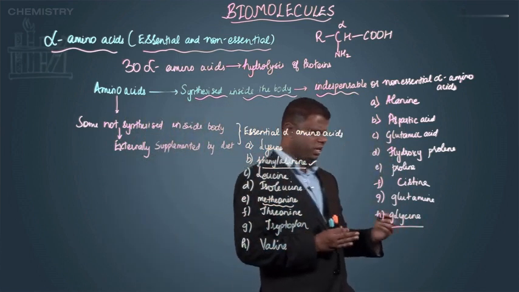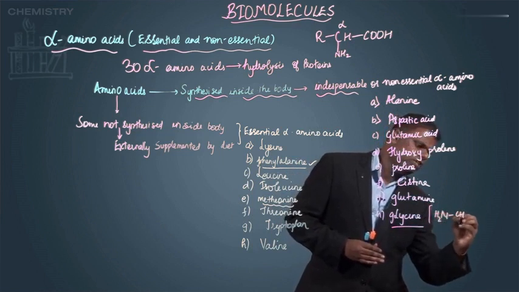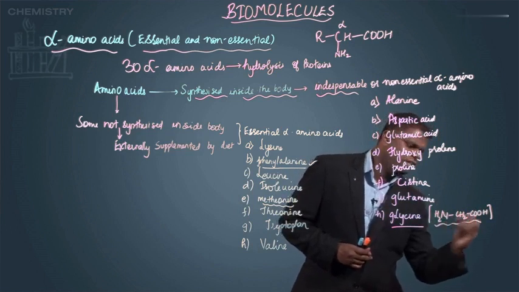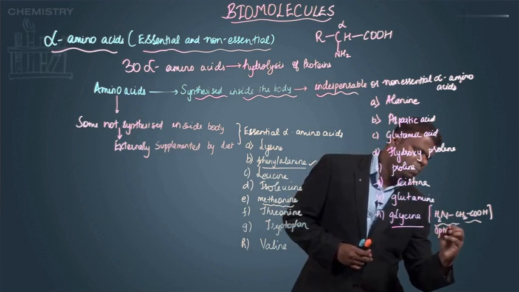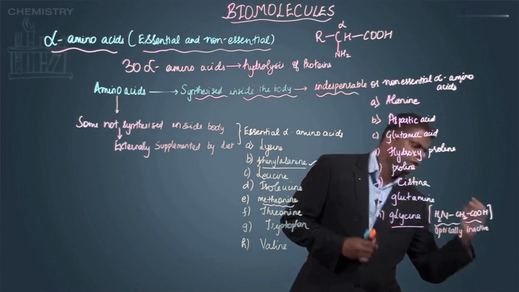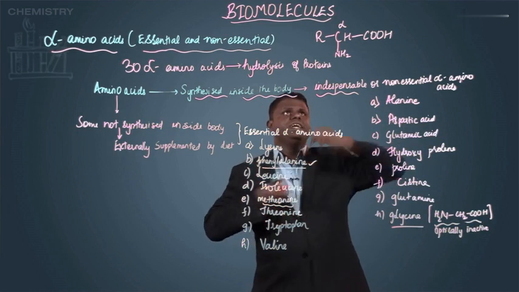You might have already studied glycine, which is NH2, CH2, COOH. This is the only alpha amino acid which is optically inactive. As I have already been discussing, it contains a chiral center.